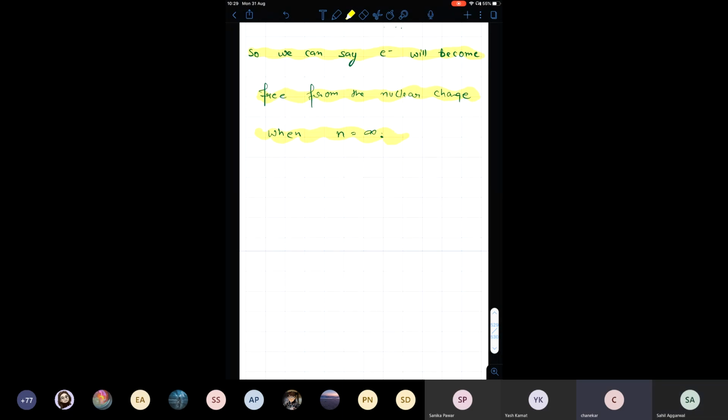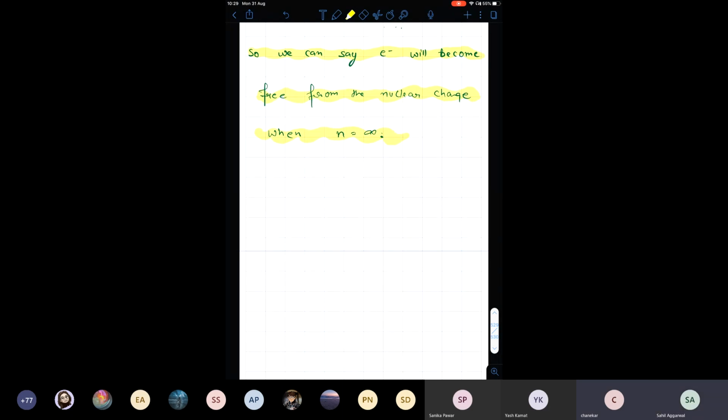There is a confusion for me. Minus 13.6 is lesser than minus 3.4, right? So the electron is bound with lesser energy in higher orbits, but the energy is increasing. Minus 3.4 is greater than minus 13.6.